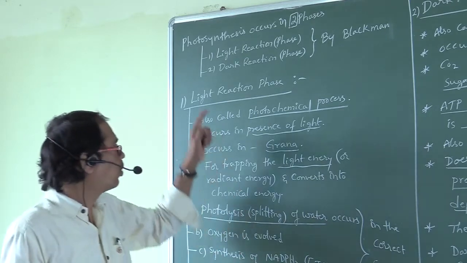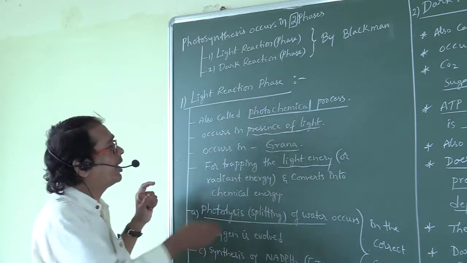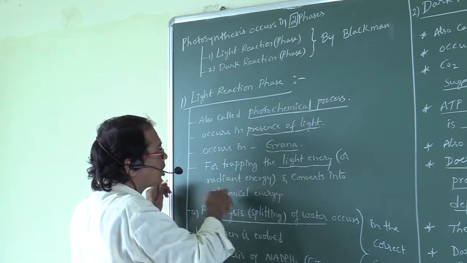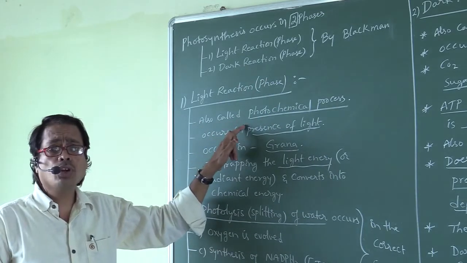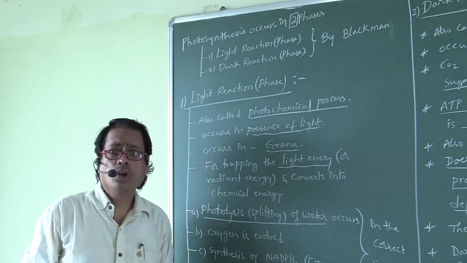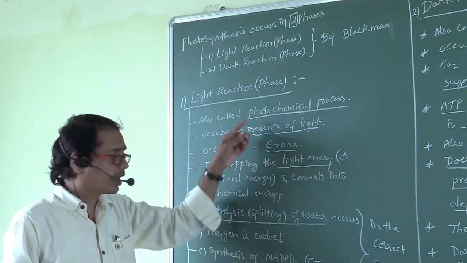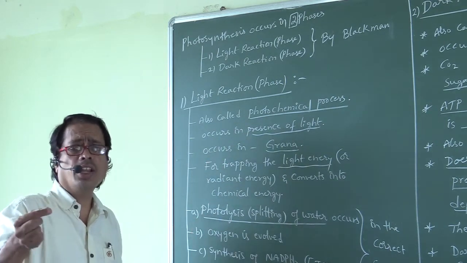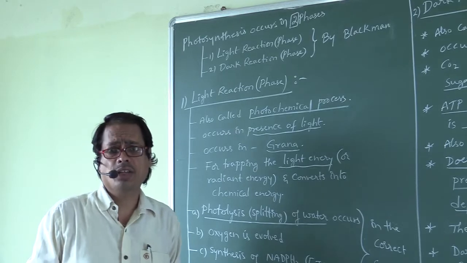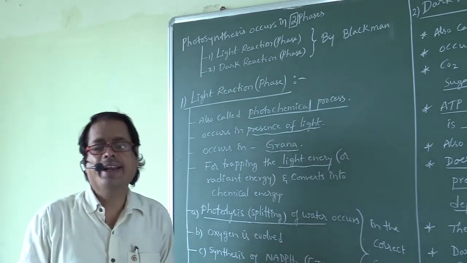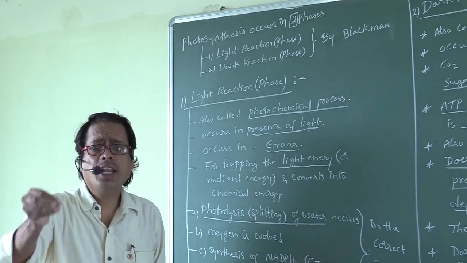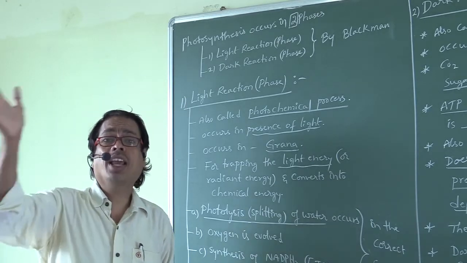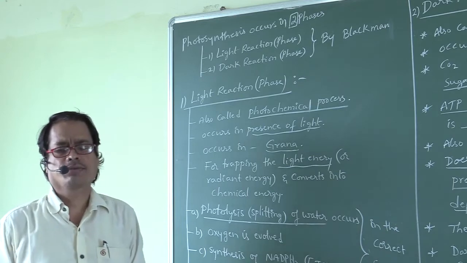So what is light reaction or light phase? Light reaction is also called light phase. It is also called photochemical process. Photo means light. Chemical means ATP is released, no? ATP is synthesized. ATP is produced in light reaction. So that released ATP and NADPH2 are utilized in dark reaction.